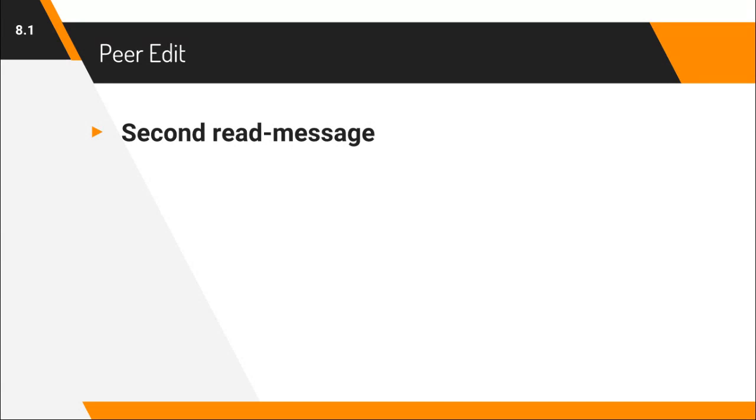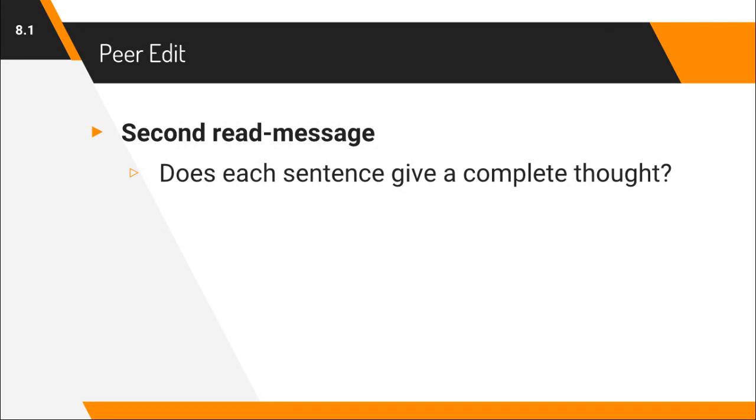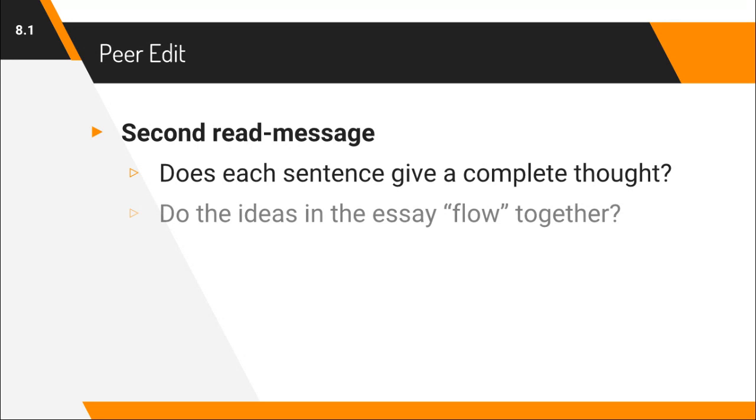Now, the second time you read through your partner's rough draft, you're going to be looking at the message behind their writing. So ask yourself if each sentence gives a complete thought. If it doesn't, make a suggestion or a comment to let them know. Ask yourself if their ideas in the essay flow together. Does it feel like every sentence is connected to the one before and the one after it? Does it seem like there are good transitions between paragraphs?